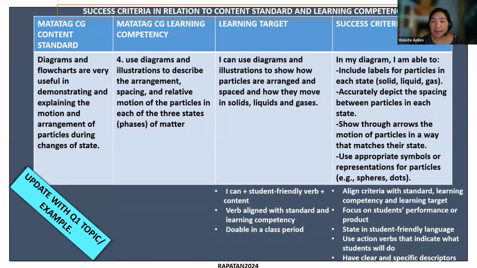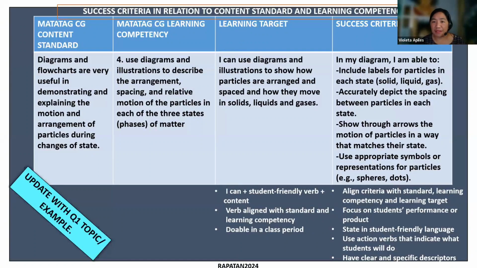For me, what I have noticed with the success criteria is that it is seemingly following the pattern of the learning target, because it has "I am able to," which is very much connected to the learning target "I can."